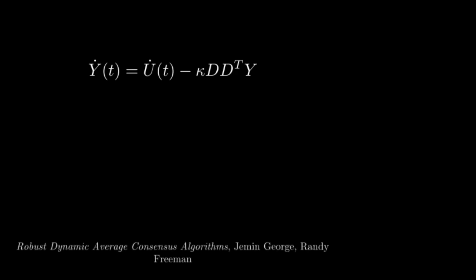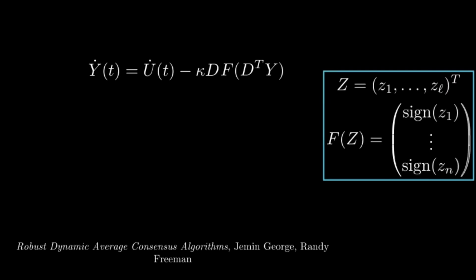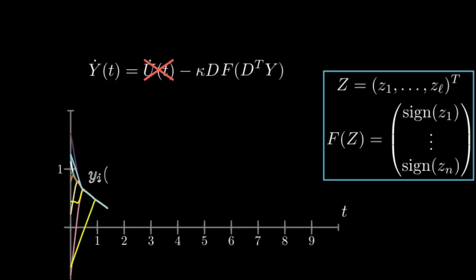Exact consensus may be reached by means of factorizing the Laplacian in terms of the incidence matrix, but fitting a nonlinear function in between, maintaining the distributed nature of the protocol. If this function is chosen to be discontinuous, as this one, where we only use the sign of each component of the input vector, we recognize from the sliding mode control techniques that for sufficiently high gain kappa, the correction term can induce robustness against the disturbance if it remains bounded. The following is a simulation of the same scenario as before, but with a discontinuous protocol.